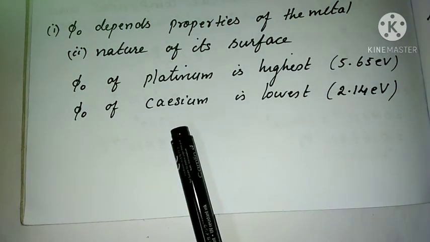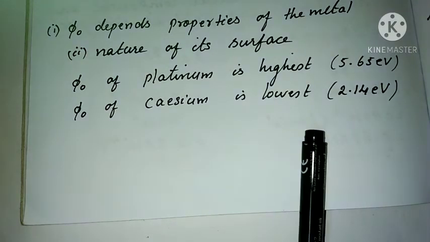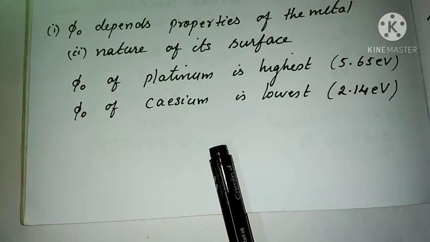In this way, the minimum energy to remove an electron is different for each metal surface.